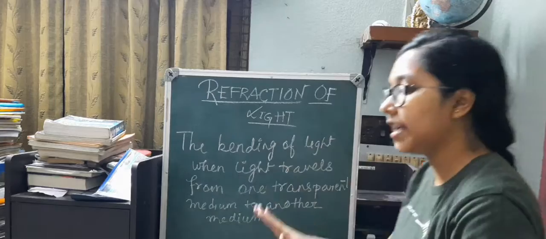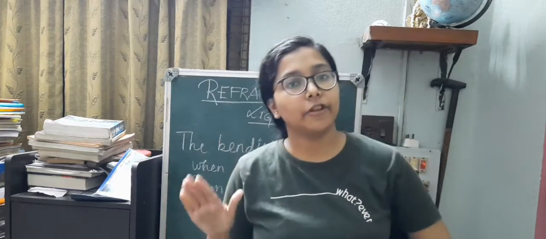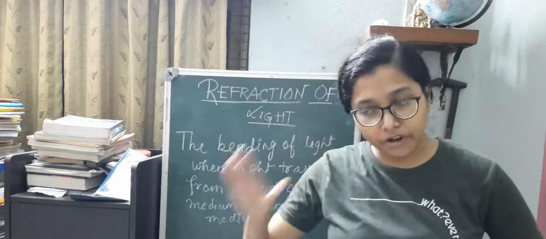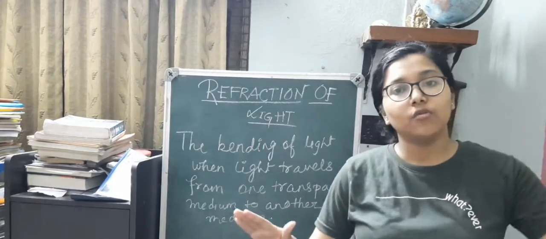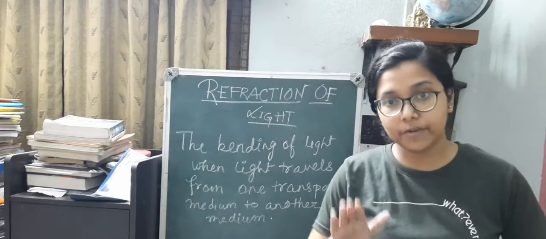One transparent medium means like light traveling from air to water. So water is a different transparent medium. Air is a different transparent medium.